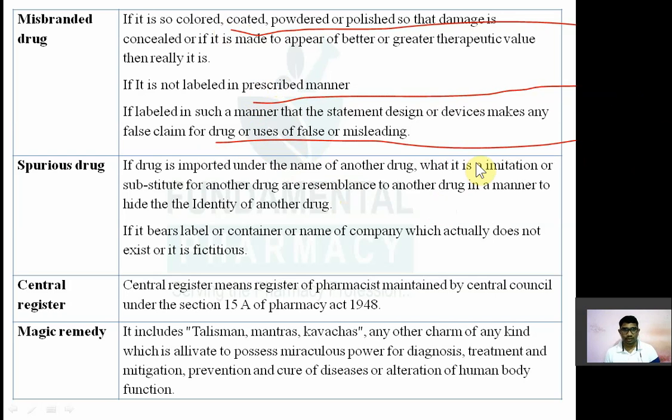False or misleading claim, claim comes, then misbranded. Label comes, then misbranded. CCPP comes, meaning color, coated, powder, polish. CCPP, label, misleading or false claim, that is a misbranded drug.